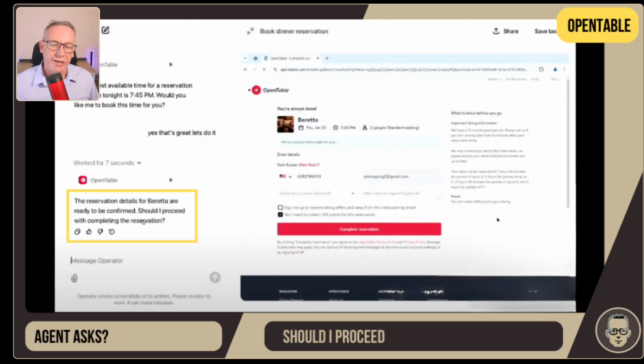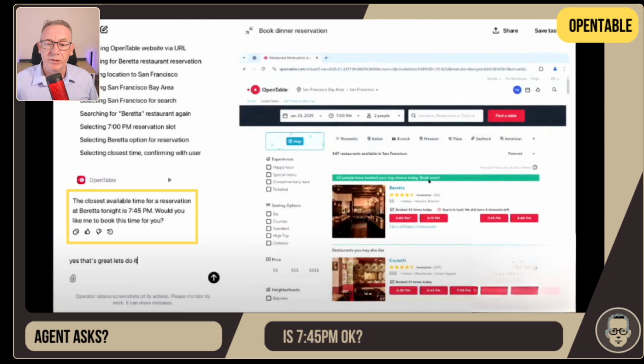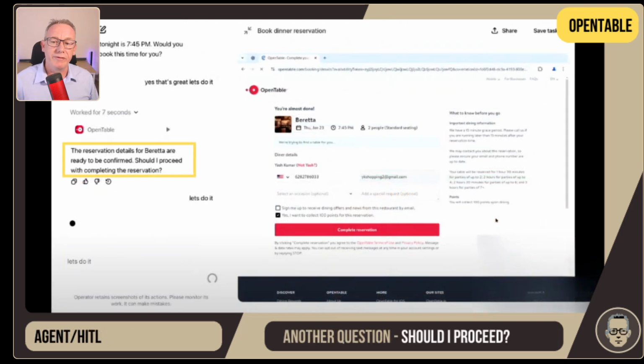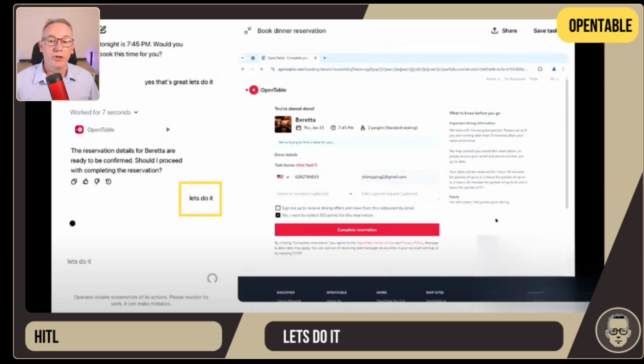Then it starts asking questions about whether we need to proceed. So the first thing is, is 7:45 a good time for a reservation? They say, yeah, that's great, let's go with that. But now we need to confirm the reservation. So the next thing it asks is, should we do it? They said, let's do it. Now, by this time in the live stream, I was pretty convinced that this is going to be an amazing piece of technology when it's available.